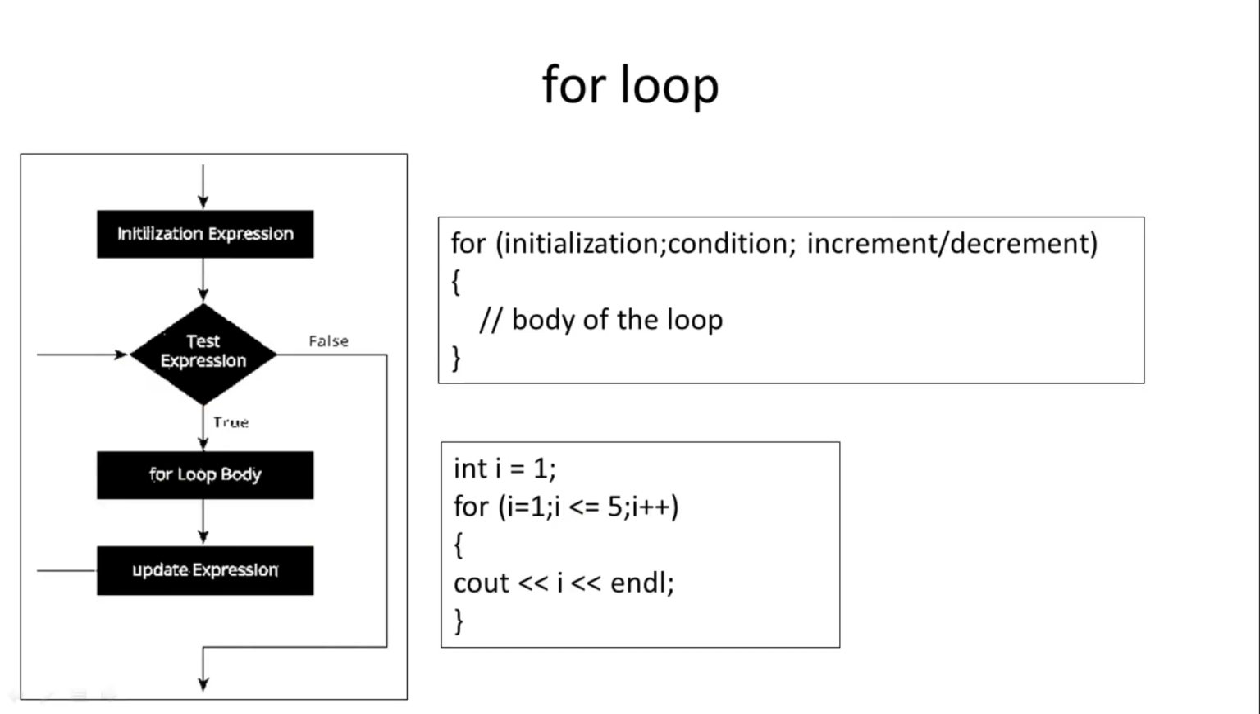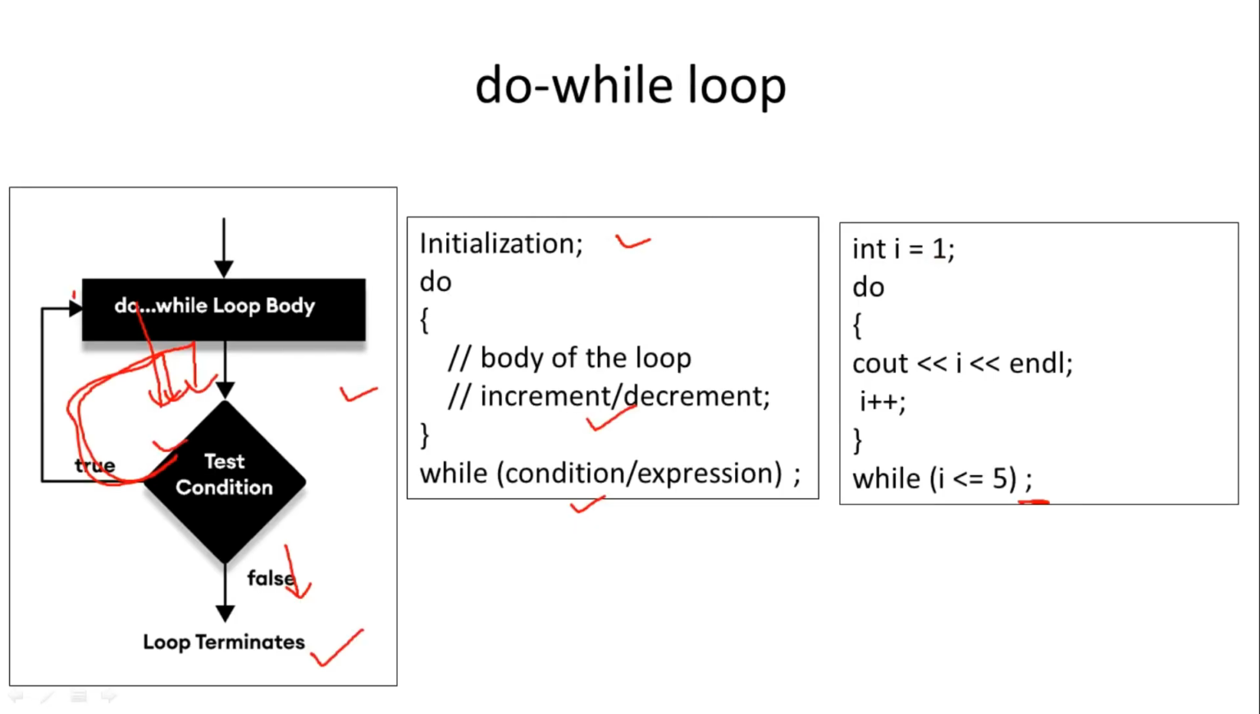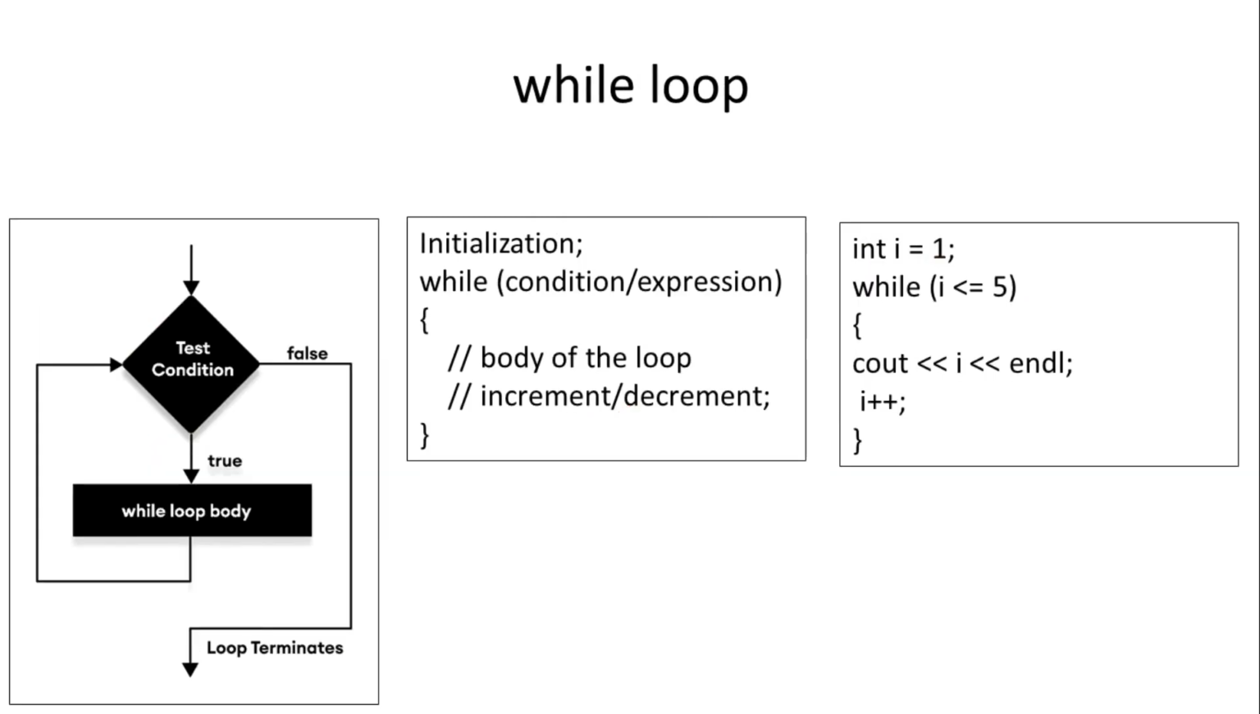Now next is the for loop. In case of the for loop, again 3 things will be there: initialization, condition, and increment or decrement of the counter variable. But in case of while and do while loops, all 3 things are mentioned at different places in a program.